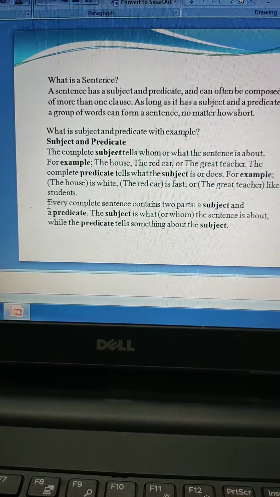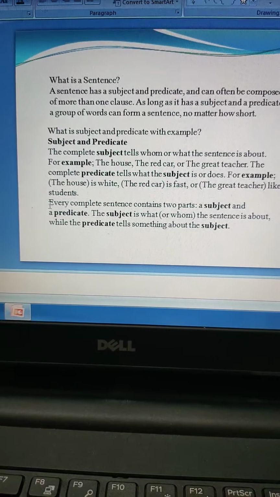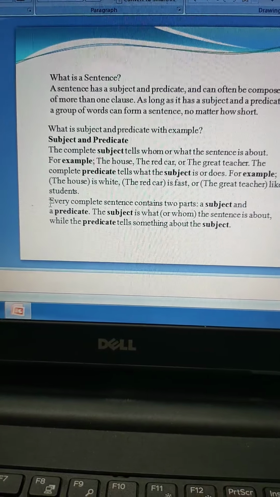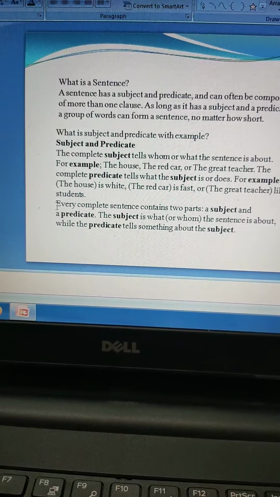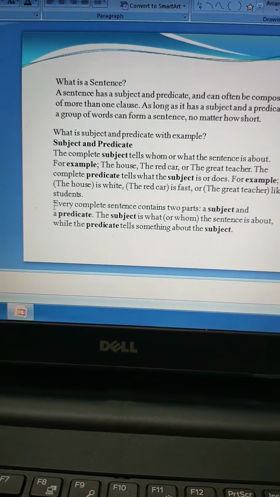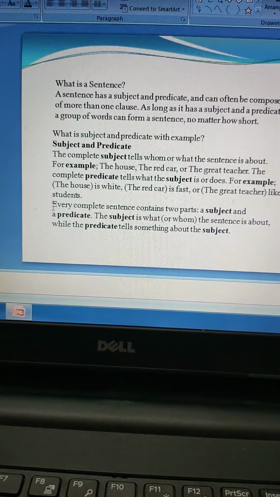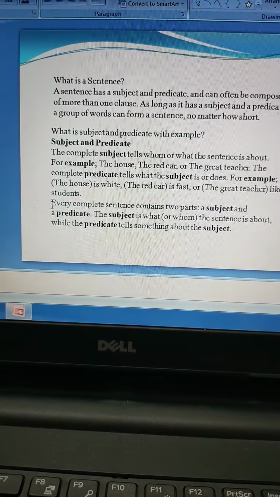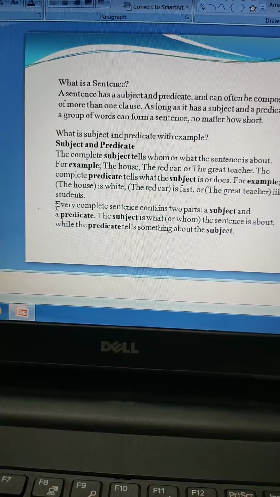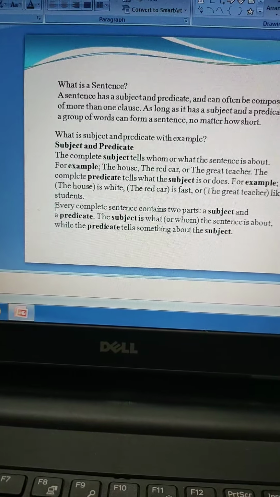A subject tells whom or what the sentence is about. Okay, it tells us about whom or what the sentence is about. The examples would be the house, the red car. Okay, so the subject is telling you about the house, the subject is telling you about the car, or a great teacher, which I have taken as an example.